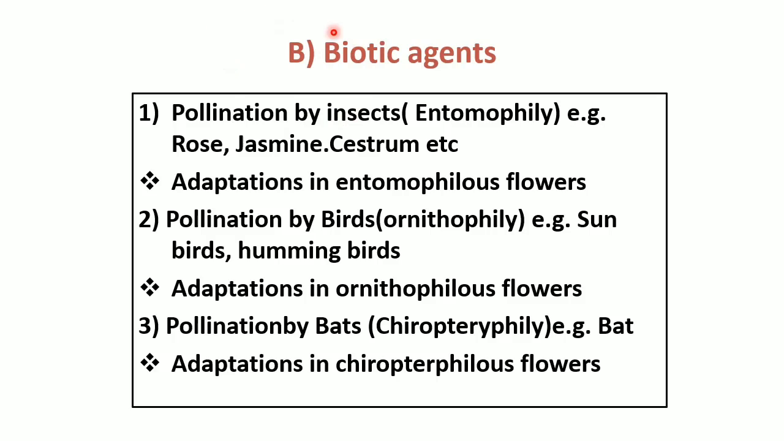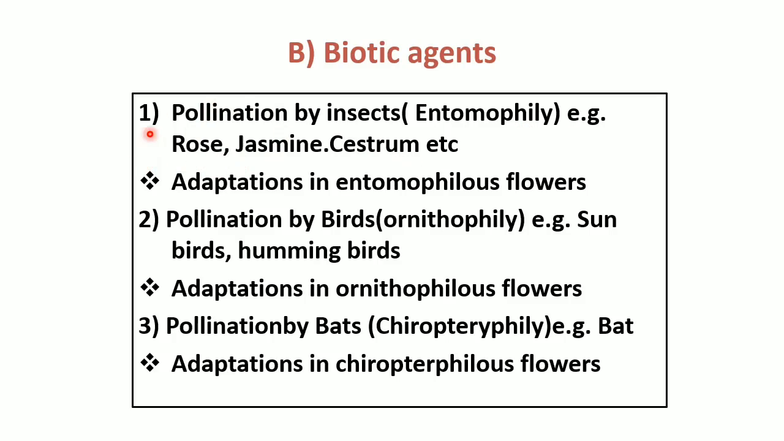So now basically the biotic agents. The pollination carried out with the help of insects is called entomophily. The pollination that takes place with the help of insects is called entomophily. The insect pollinated plants are called entomophilous plants. The common carriers are moths, butterflies, beetles, flies and bees, honeybees for example.